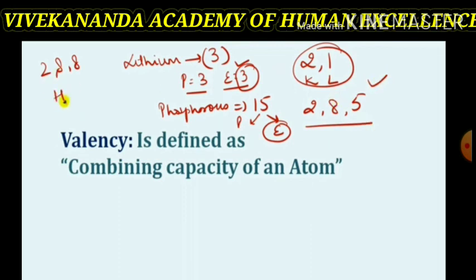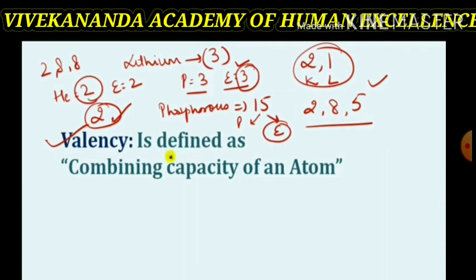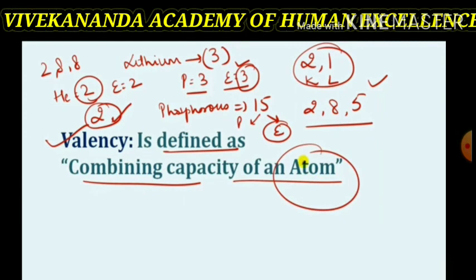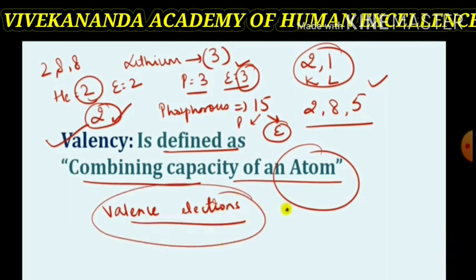Thus, valence electrons are 5. In order to complete its octet, it needs to gain or share 3 more electrons. Helium and hydrogen have a complete duplet. Therefore, hydrogen has valency 1, helium has valency 0. But in case of phosphorus, in order to complete its octet, it needs 3 electrons to share or gain. Thus, its valency will be 3.